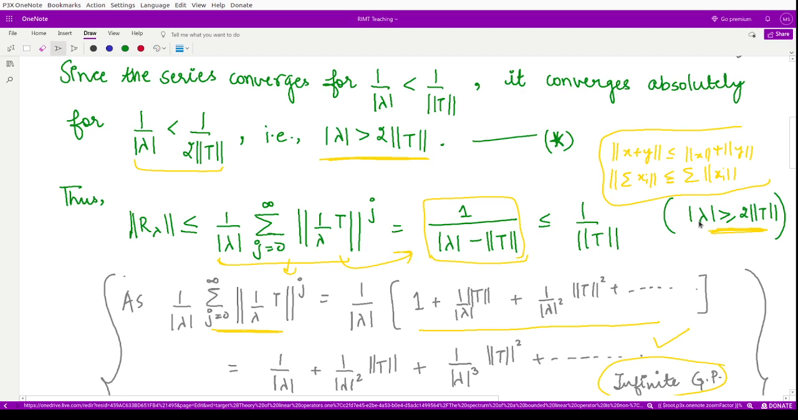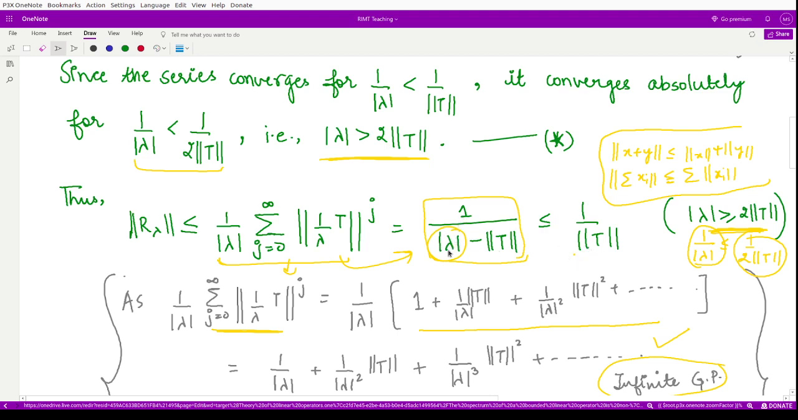This expression is written in the convergent terms like this. And because we have the modulus of lambda greater than or equal to 2 times norm of T, what would be the modulus of 1 by lambda? It would be less than or equal to 1 by 2 norm of T. So using this, instead of 1 by norm of lambda, we may have this thing here.